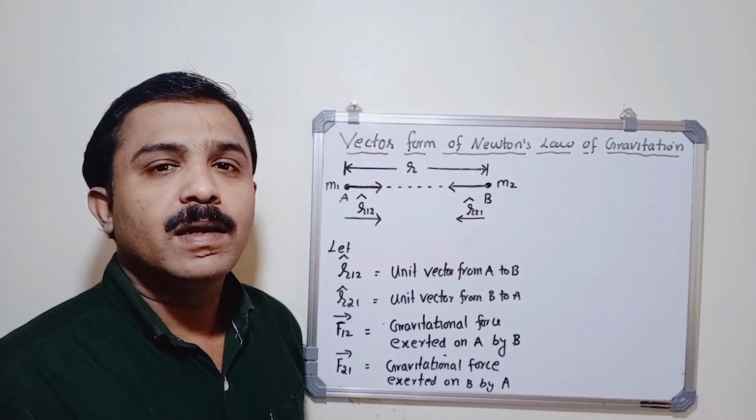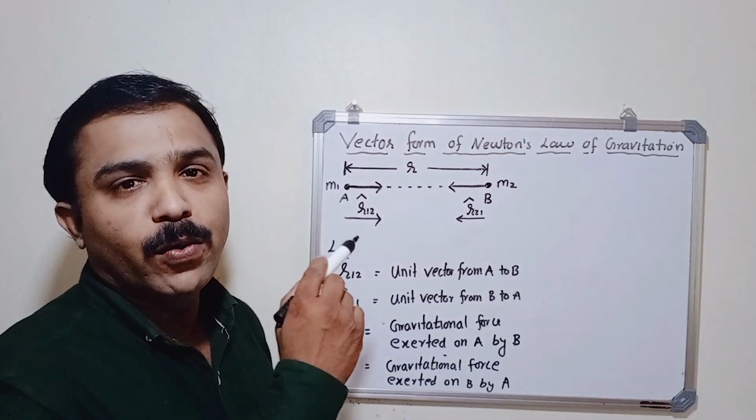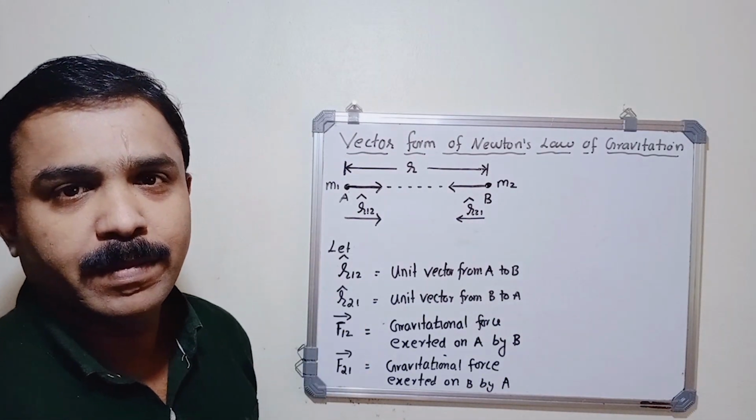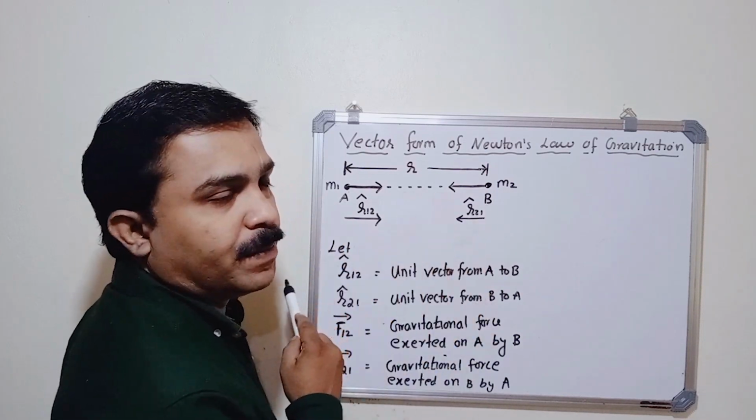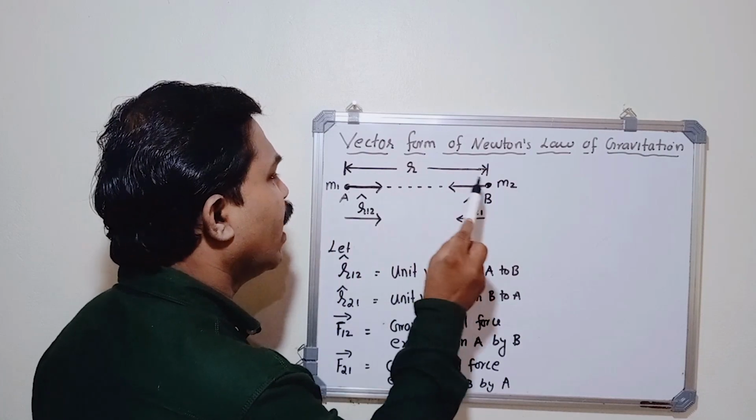Next topic, vector form of Newton's law of gravitation. Now consider two bodies A and B having masses M1 and M2.